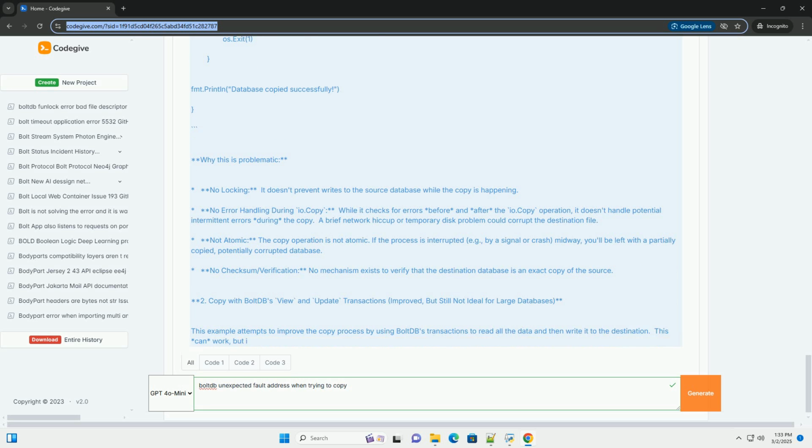General diagnostic steps. Before diving into code, take these preliminary steps to rule out simple causes. 1. Check disk space. Ensure you have enough free disk space on both the source and destination file systems. A full disk can easily lead to write errors and corruption. 2. Check file permissions. Verify that the user or process executing the copy operation has read permissions on the source boltdb file and write permissions in the destination directory. 3. Run disk diagnostics.